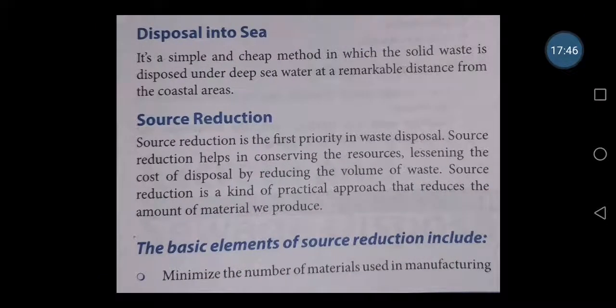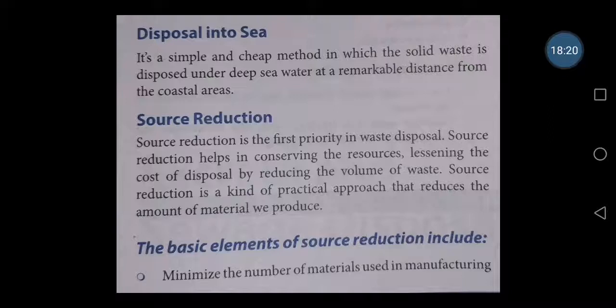In integrated solid waste management, one of the things is disposal into the sea. In many countries, they use this system. It's a simple and cheap method in which the waste is disposed under deep sea water at a remarkable distance from the coastal area. But do you all believe it is a good method? Because ultimately we are just throwing all this waste into nature. One day or the other it will come back. But still, many countries use this deep sea water disposal.